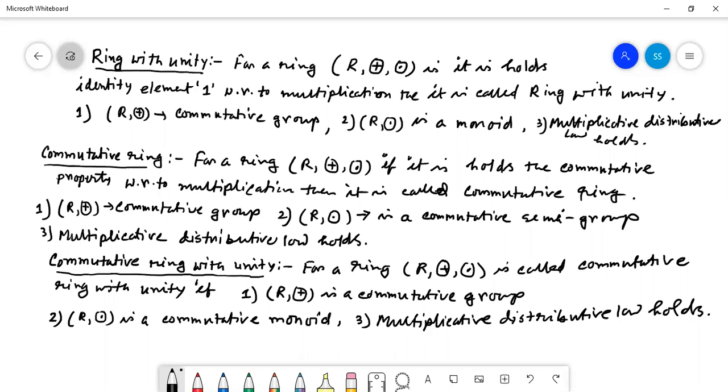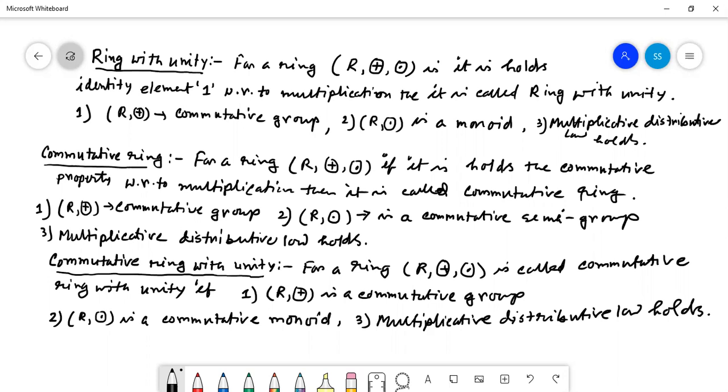Because of that, in case of multiplication in our ring, there were only 2 properties. 3 properties are required, but there would be a total of 5 properties if R dot were a commutative group, but here R dot was a semigroup. So if it is a ring with unity, then R dot holds the identity property with respect to multiplication. That means R dot is a monoid.